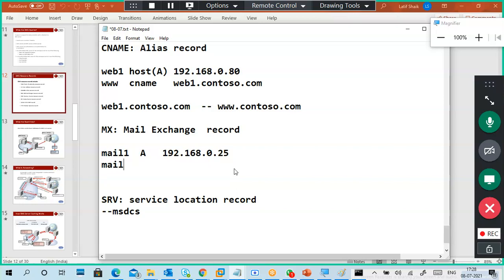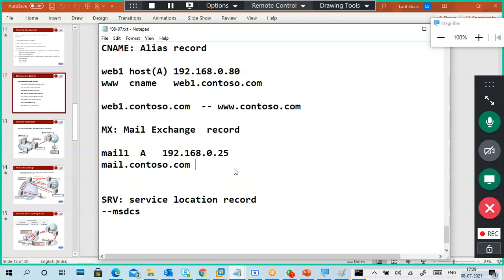So, but the public should access my mails with a different name or the same name. It's just a host record, but I want to access these mails in such a manner like mail.contoso.com.